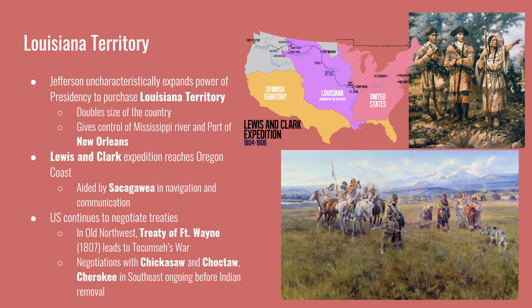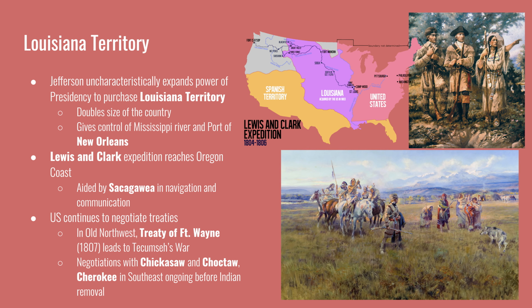They set off from St. Louis, and as you can see on the map, they take this northwestern route that follows the Missouri River through South Dakota and North Dakota, in hope that it would lead them to the Pacific Ocean. When they reach the Rocky Mountains, they have to search for a mountain pass and continue following the Snake and Columbia River to the Pacific Ocean. In North Dakota, they meet Sacagawea, a Lemhi Shoshone woman who acted as their interpreter and was instrumental in the success of the exploration.